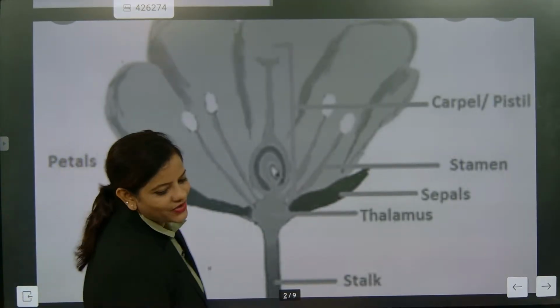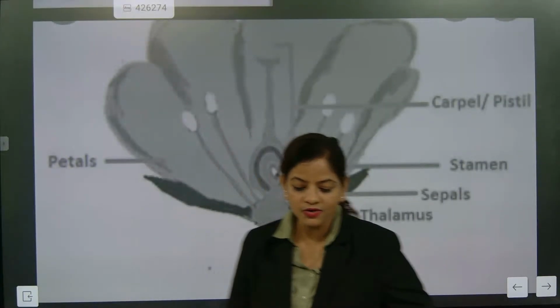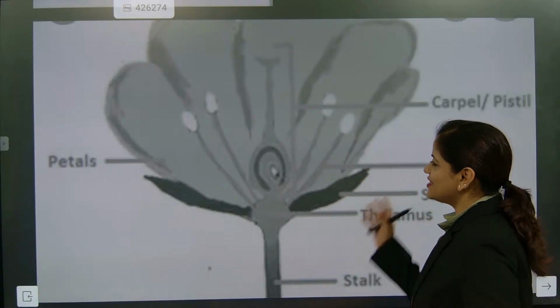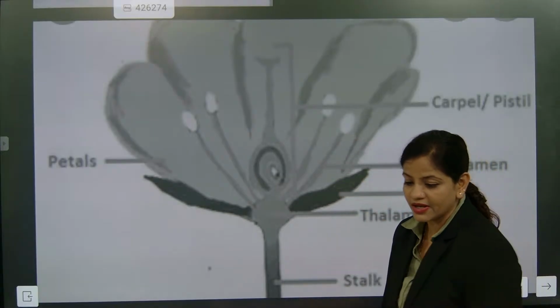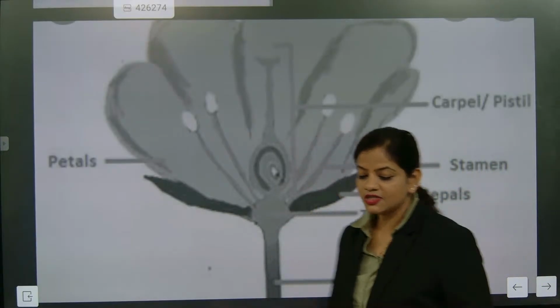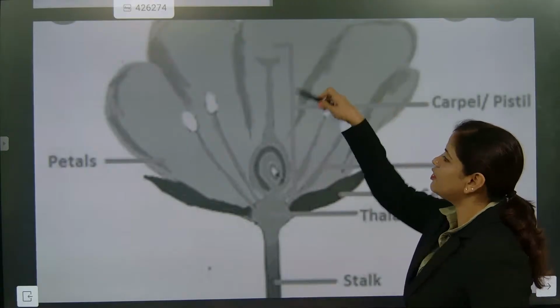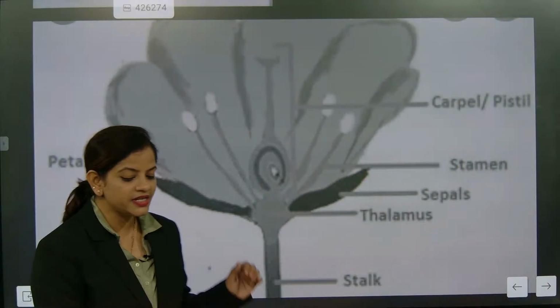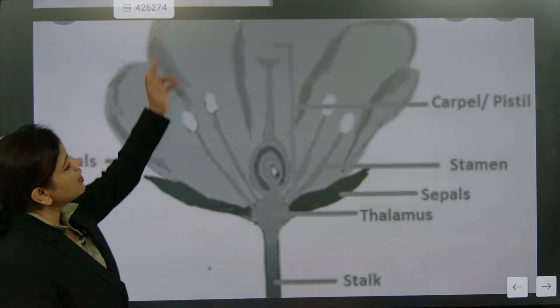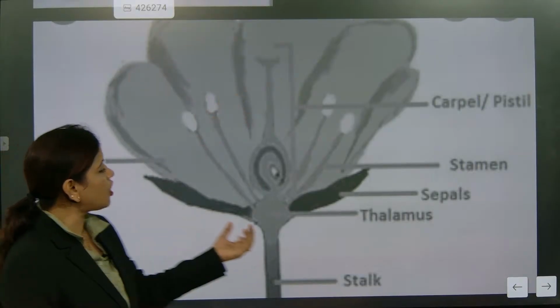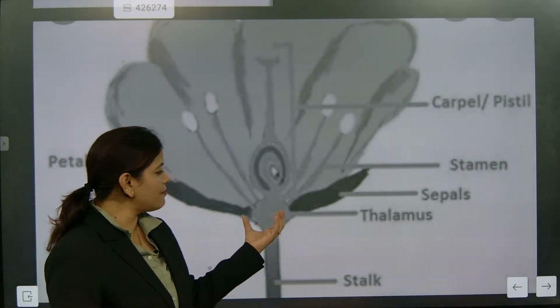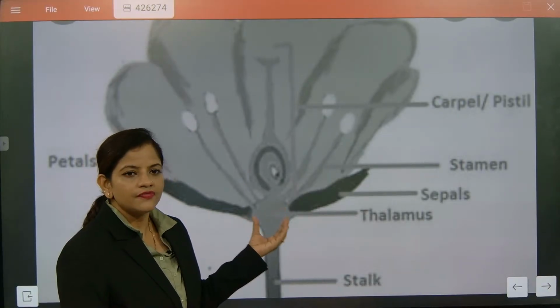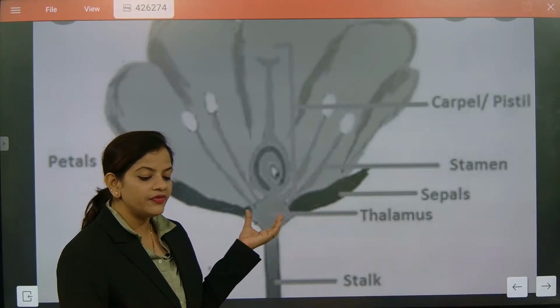Just discuss this one. So now I'm going to talk about the colorless flower, because here the color is not coming if I'm bringing the PDF. Sorry for that. So these are exactly the petals, the colorful petals. Understood? The flower is having color now, so it is coming as colorful petals. And here this is called the thalamus. Understood or not? The thalamus will be holding the entire weight of the flower.